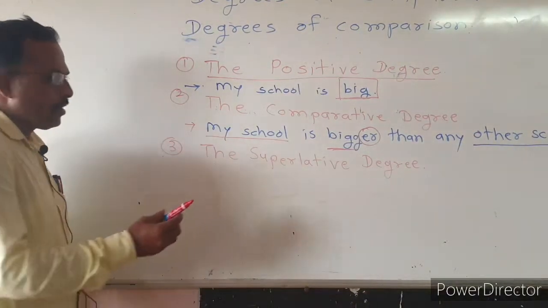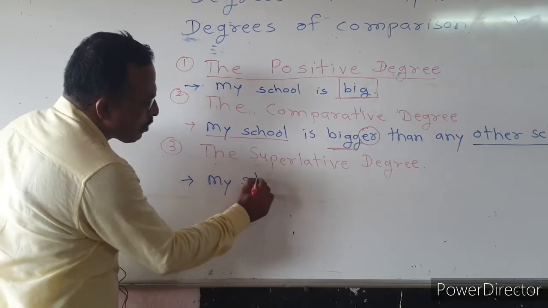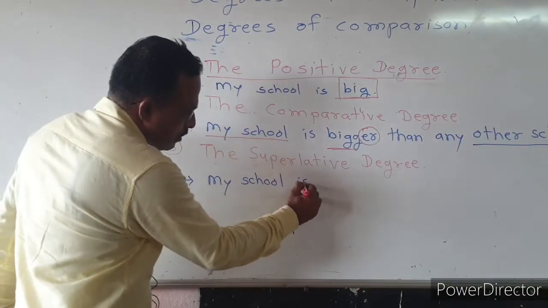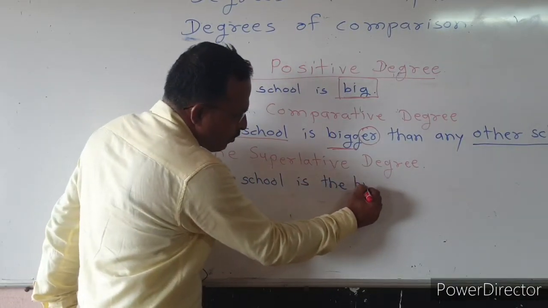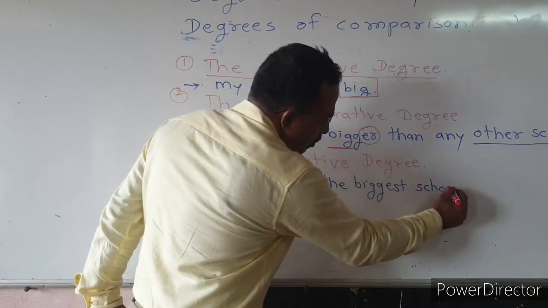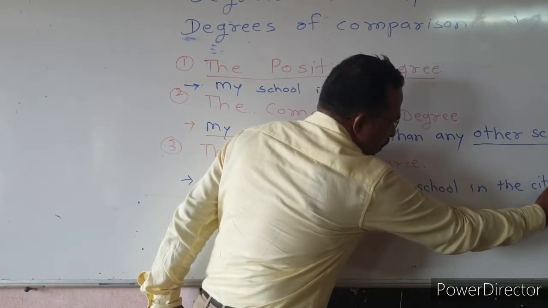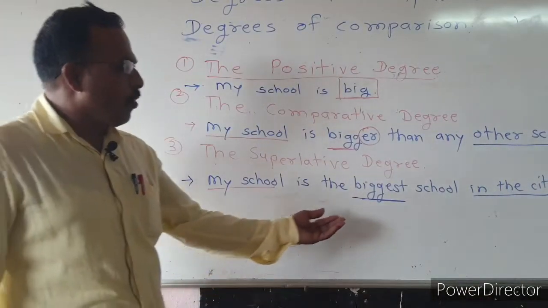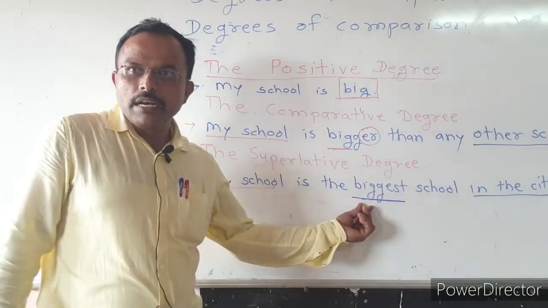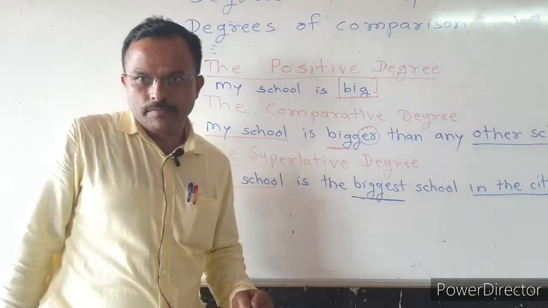For example, we see that my school is the biggest school in the city. Here we also use the adjective big in its superlative form as biggest.